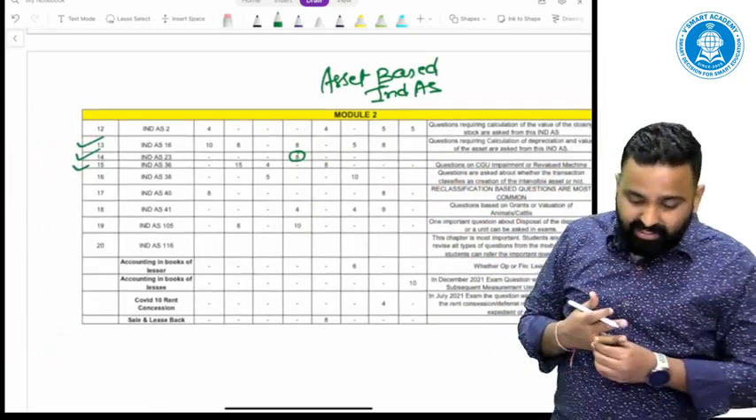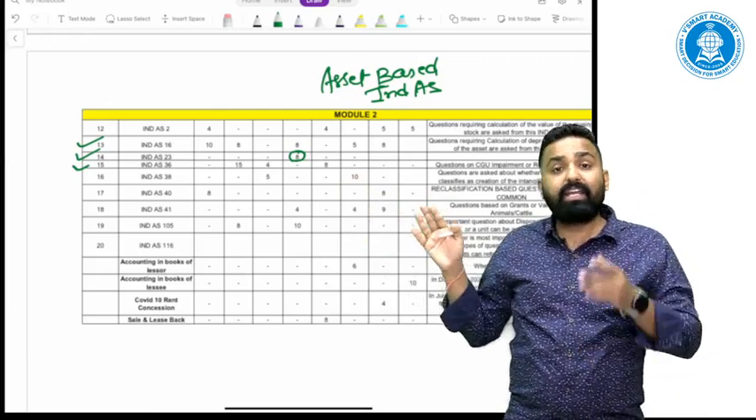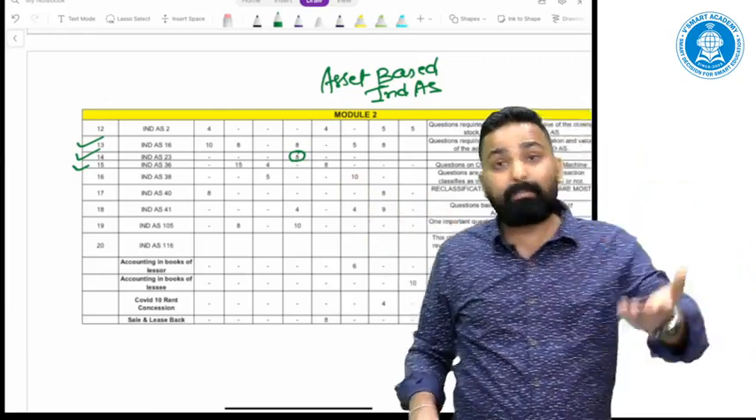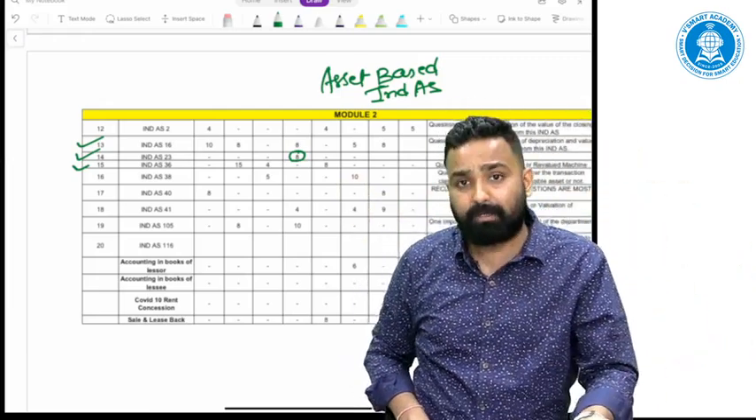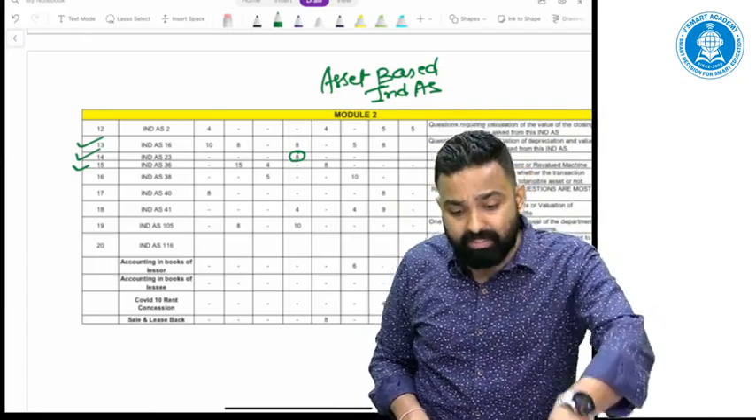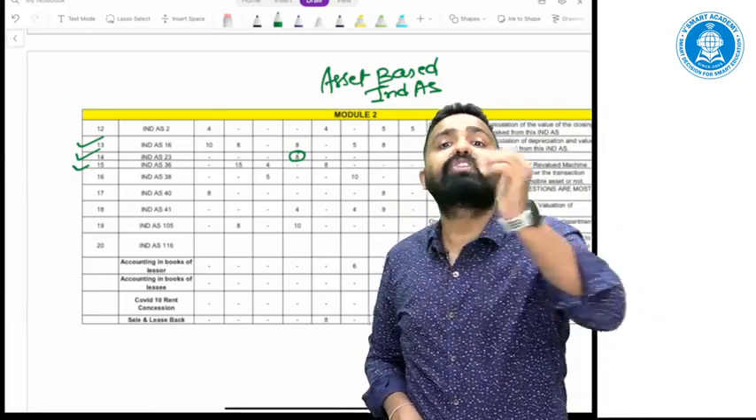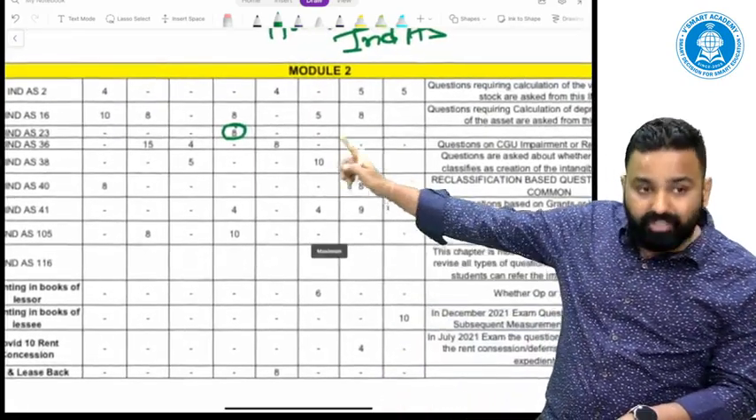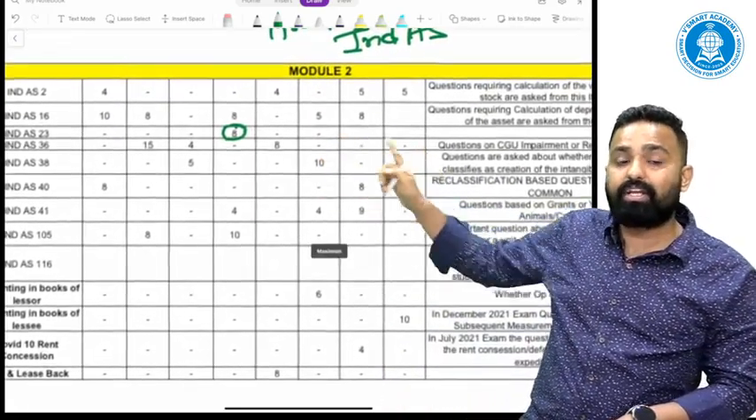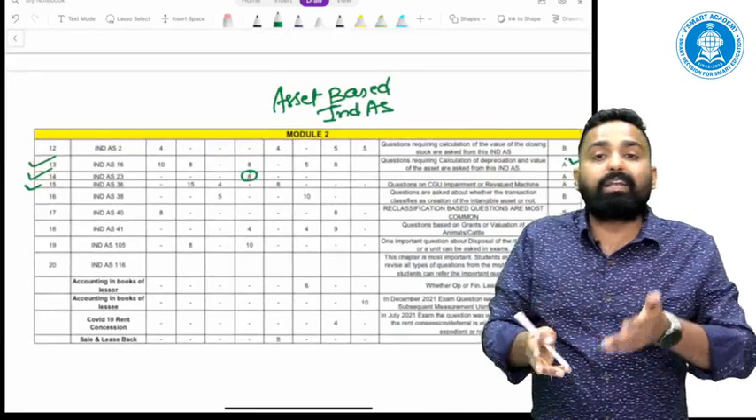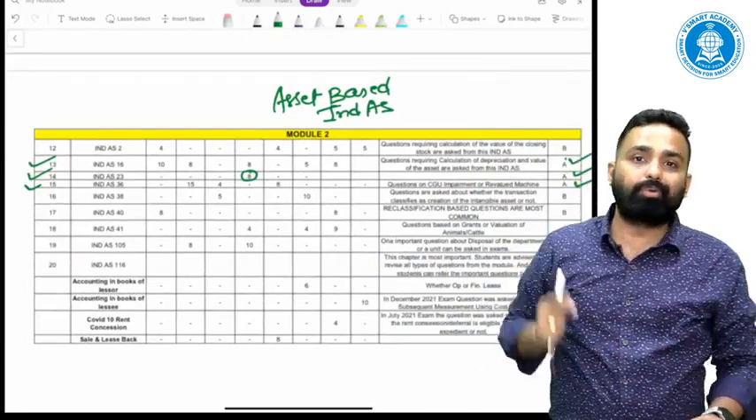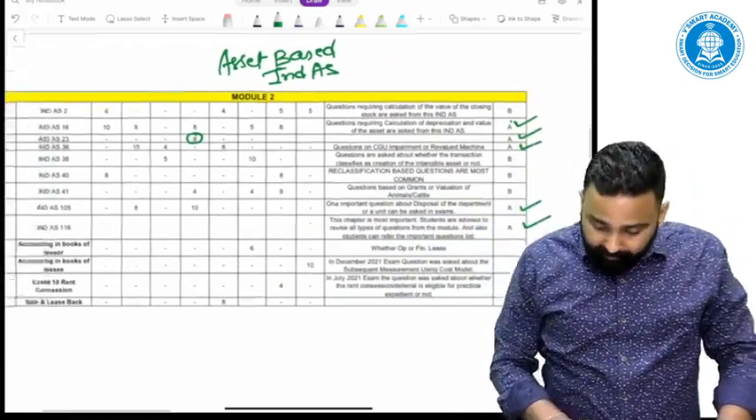Ind AS 36, impairment, is a very important topic. And I must say it is one of the favorite topics of the Institute. But the Institute has not asked any single question in the past 3 attempts. So ultimately it becomes very important for May 22. So it is an A category topic.